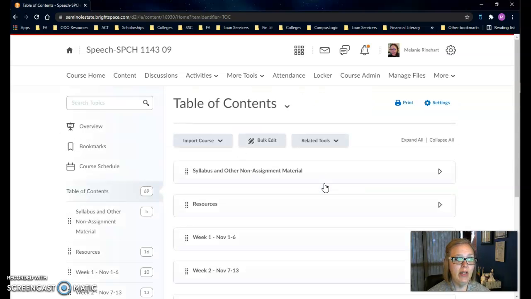So that is the basics of our course. Feel free to look around Brightspace as you need to, and again, make sure that you let me know if you have any questions. You'll see in your syllabus that email is the best way to get a hold of me, and I even have access to my email over the weekends, but you are also welcome to give me a call. So again, I hope this helps. I'm really excited for this next 5 weeks. If you need anything, let me know.